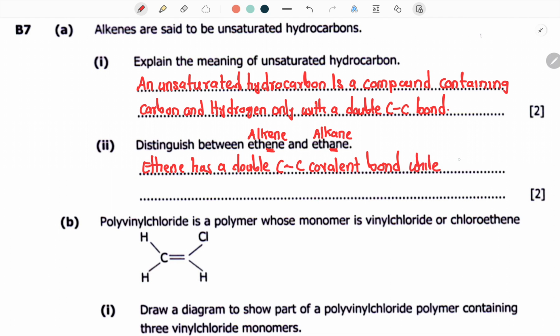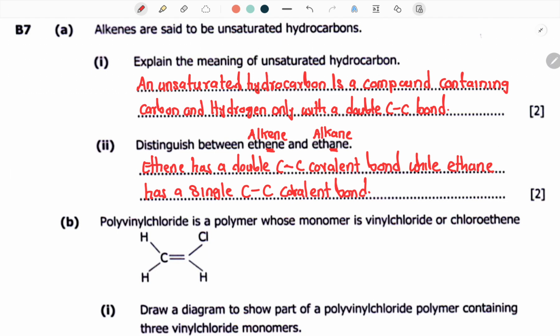Okay, ethane. So ethane has a single carbon to carbon covalent bond. Okay, so that is the difference.